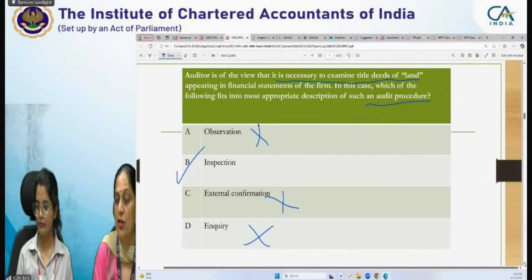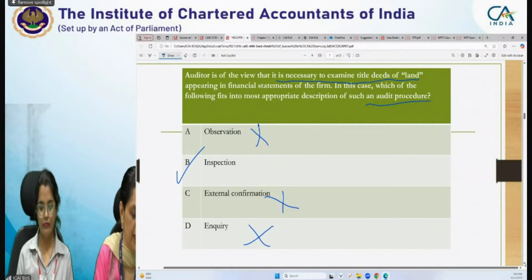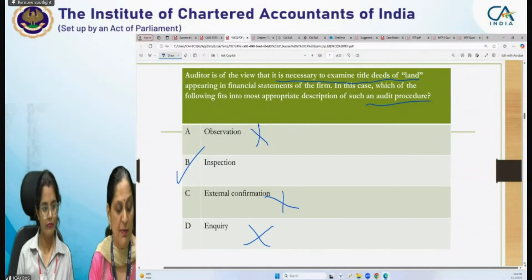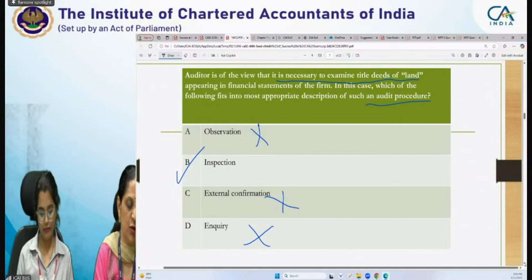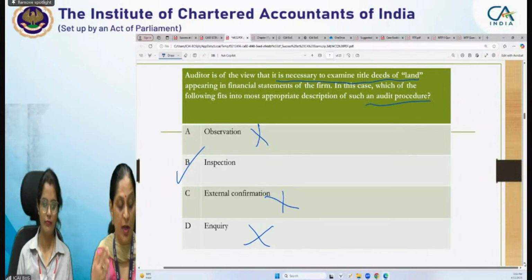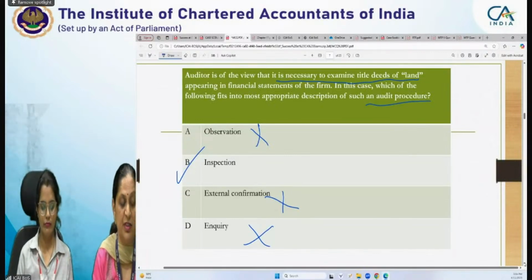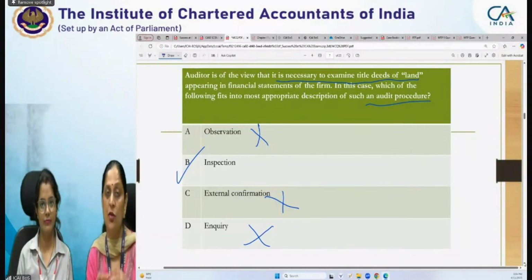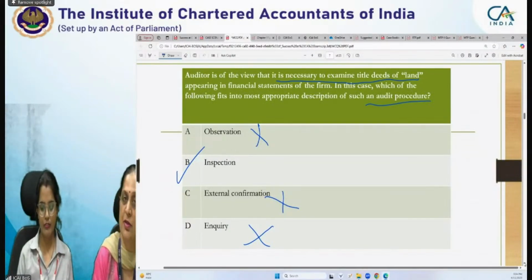That is the audit procedure necessary to examine title deed of land. Okay, so it involves basically examining records or documents, whether internal or external, in paper form or electronic form or other form, other media, or a physical examination of an asset. So this all is forming part of inspection procedure, audit procedure.